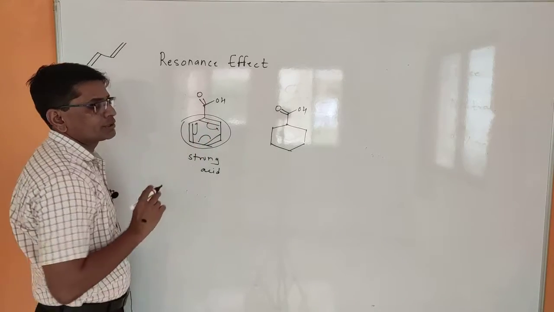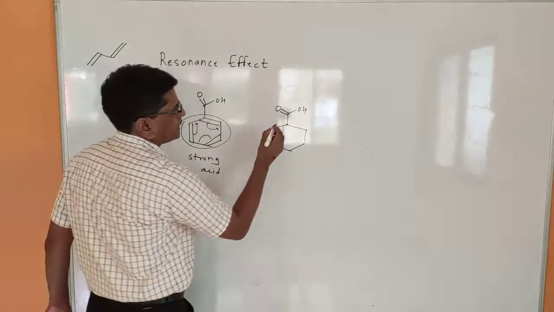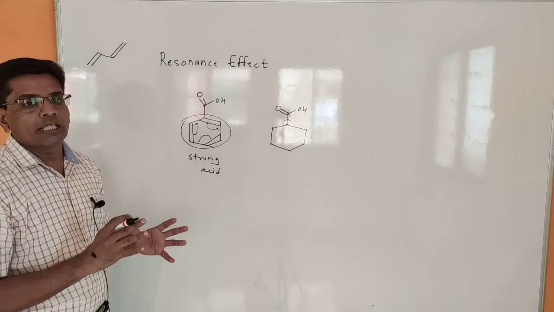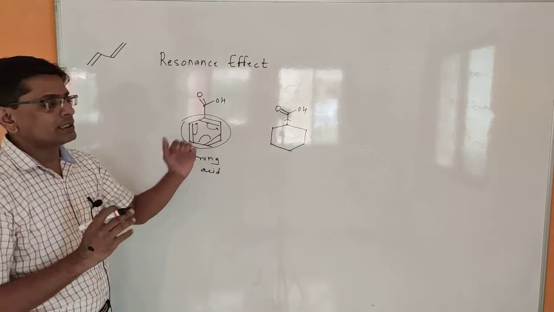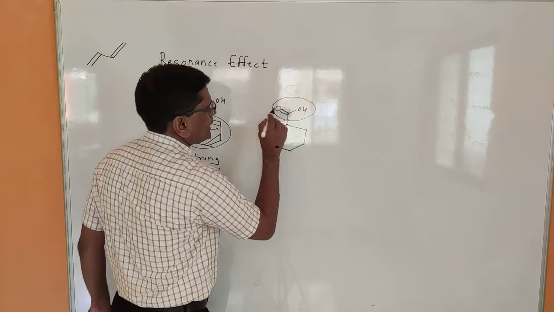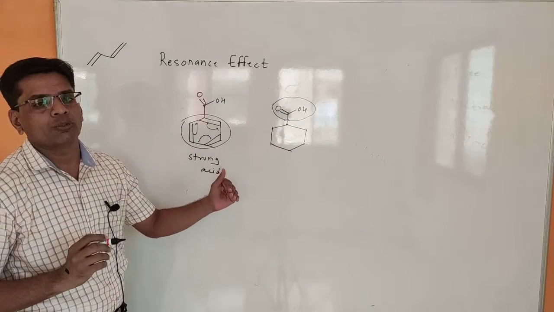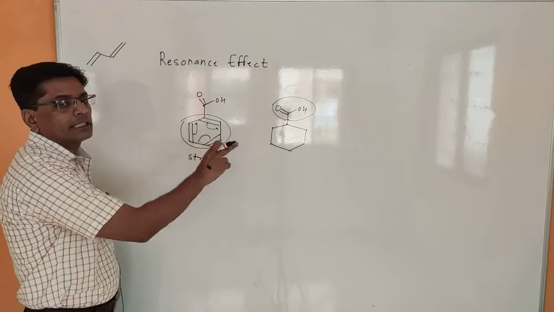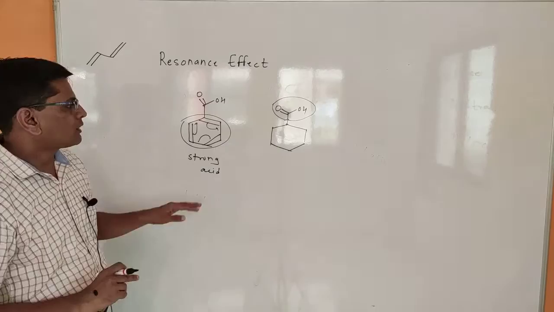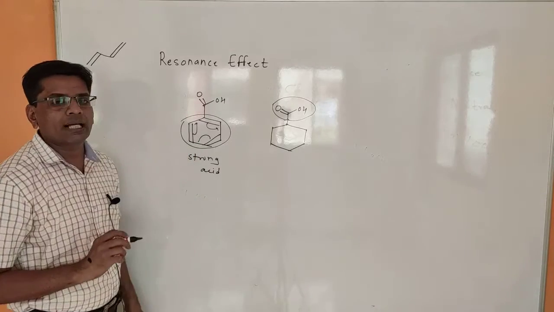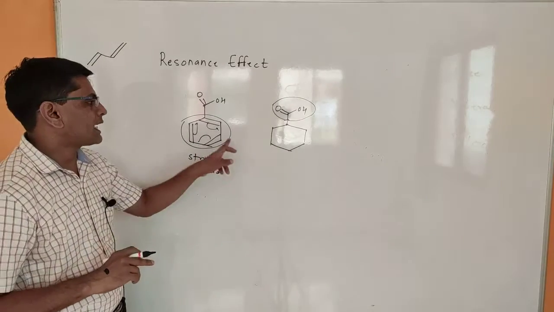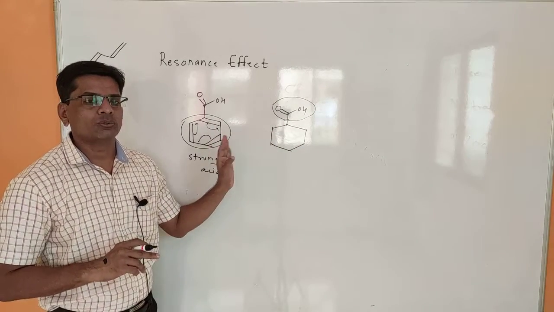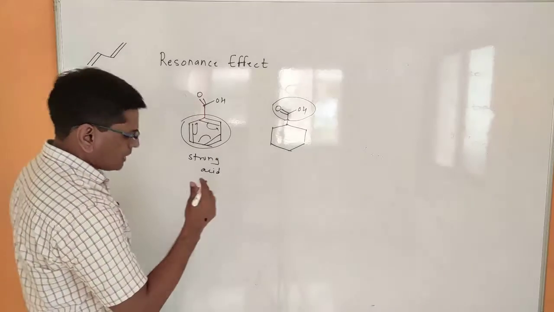So the electron density at the carboxyl center does not increase. But here, as we studied in inductive effect, if a bulkier alkyl group is attached, that increases the electron density at the carboxyl center, and if electron density increases, then the acidity of the molecule decreases. So that's why benzoic acid is a stronger acid than cyclohexyl carboxylic acid. Or we may say the sp2 hybridized carbon is more acidic as compared to sp3 carbon when the carboxyl functional groups are attached to this center.